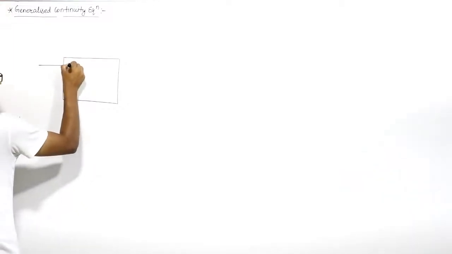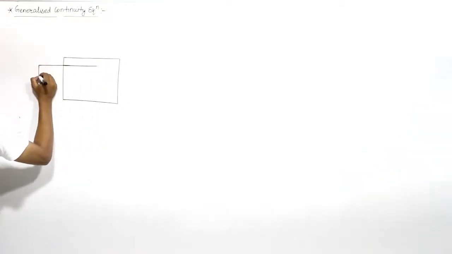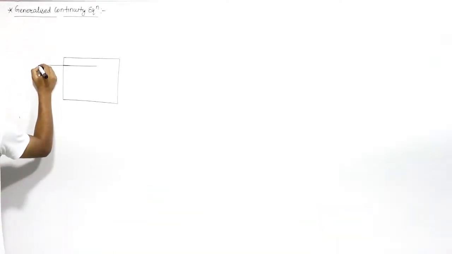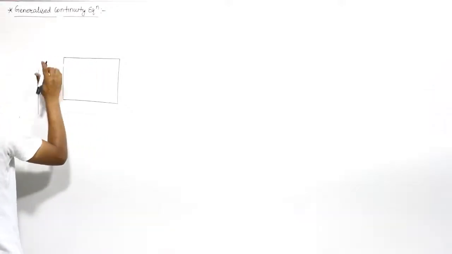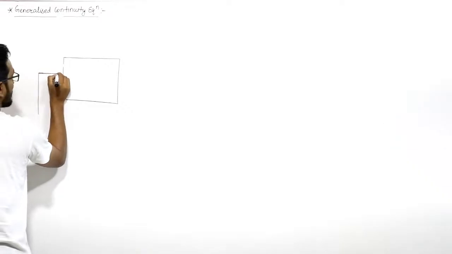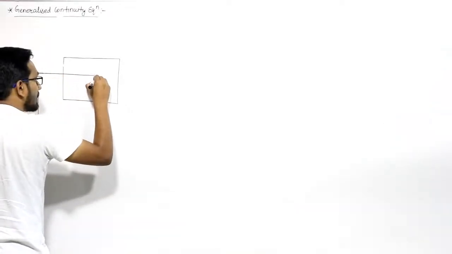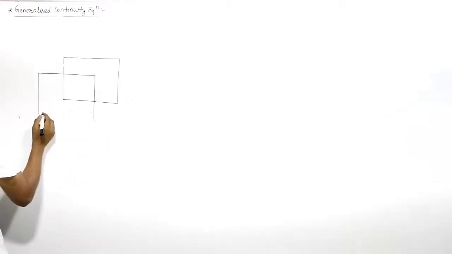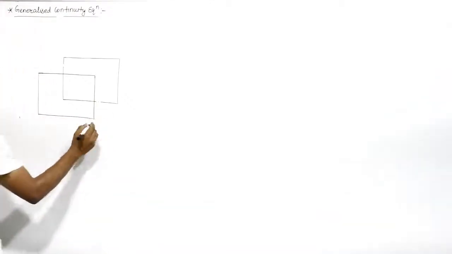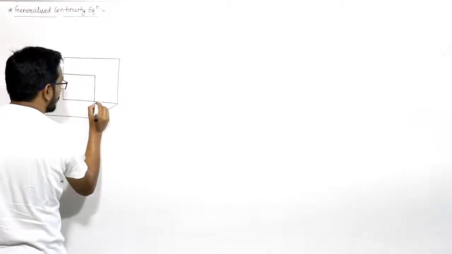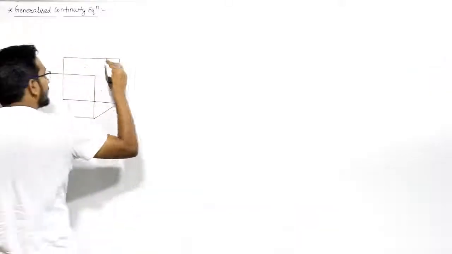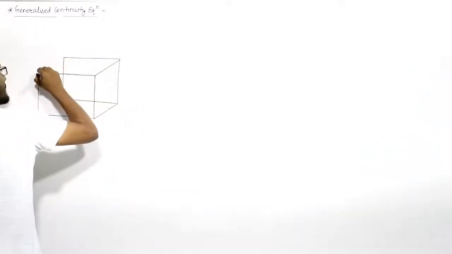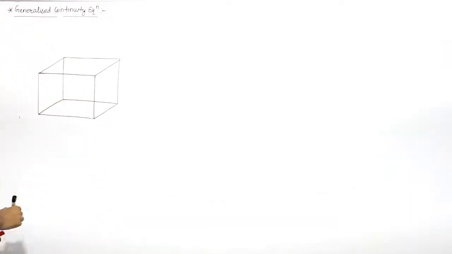Let us say that in that control volume, in that flow, this is a small element of the fluid which is flowing. Let us say this is a three-dimensional fluid element which is flowing in the control volume, or you can say this is a very small section of a control volume. You can consider it like that.